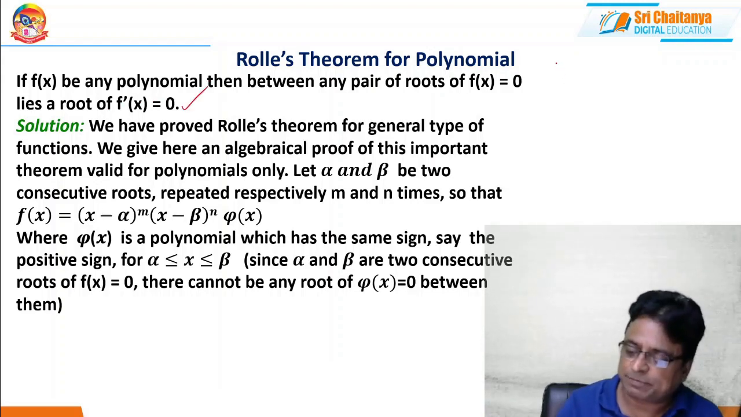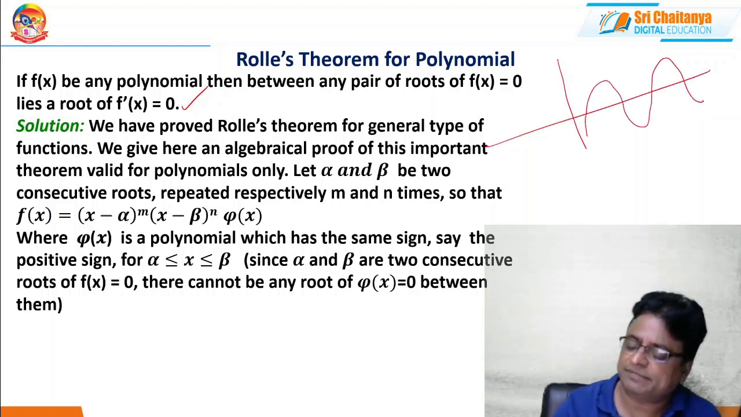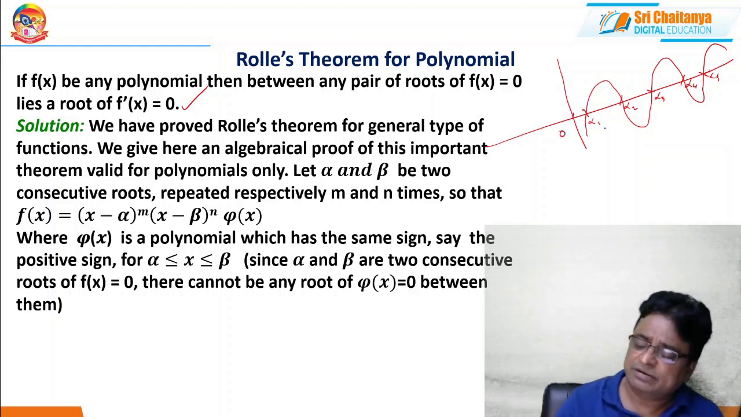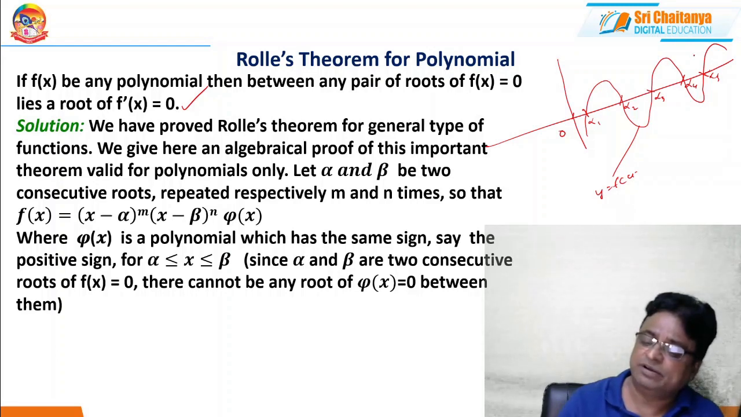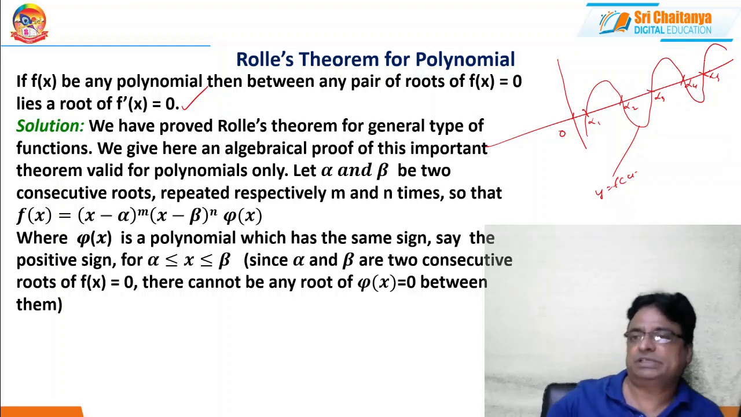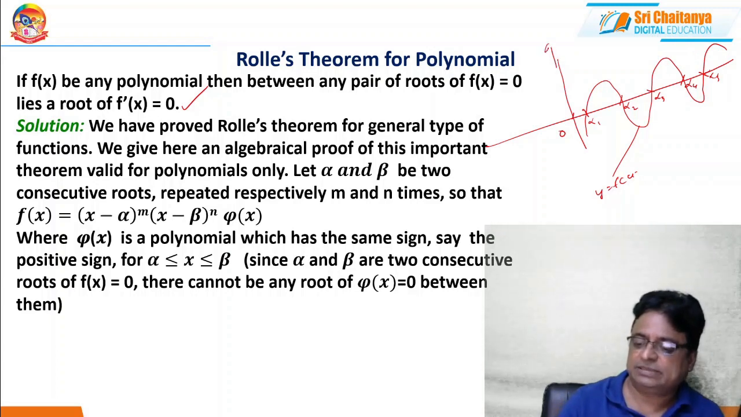That means, suppose this is the function f. Say this is alpha 1, this is alpha 2, this is alpha 3, this is alpha 4, this is alpha 5. This is the curve y equal to f of x that I have taken. If I draw the curve like this, the curve intersects the x-axis at alpha 1, alpha 2, alpha 3, alpha 4, alpha 5. This is the y-axis and this is the x-axis.